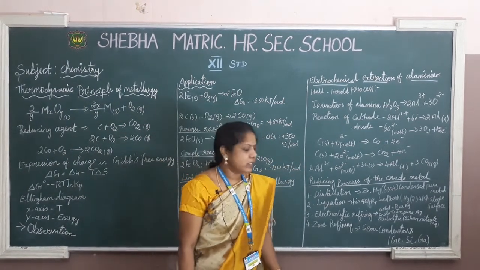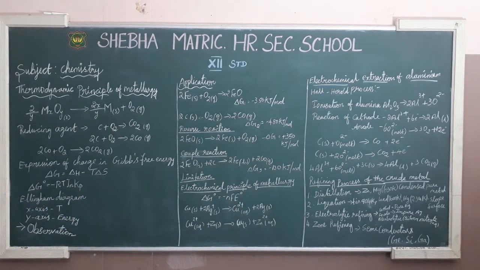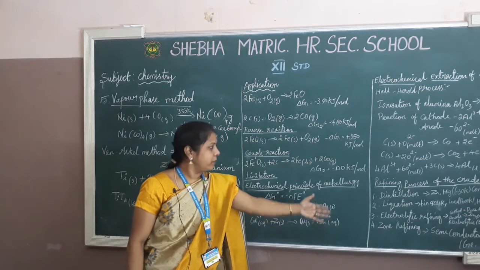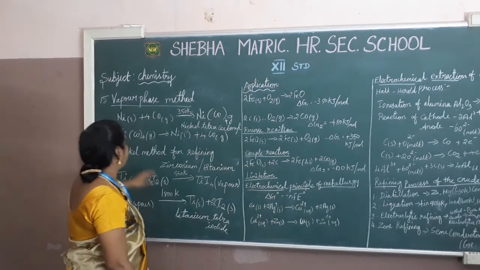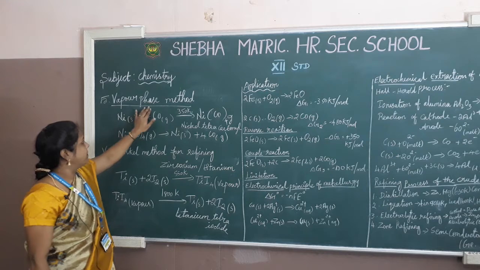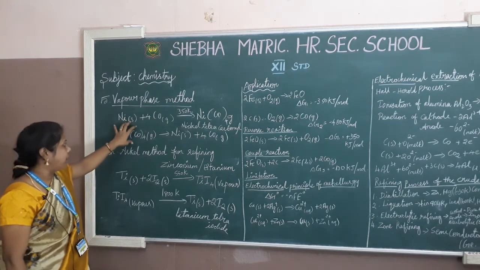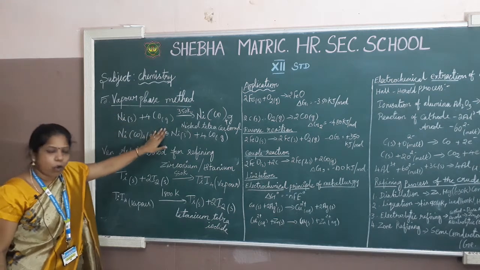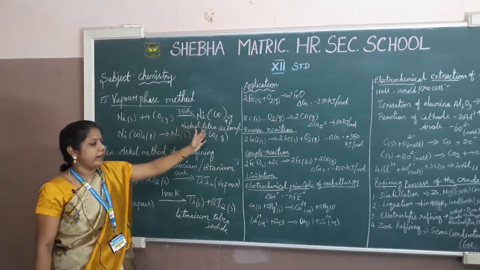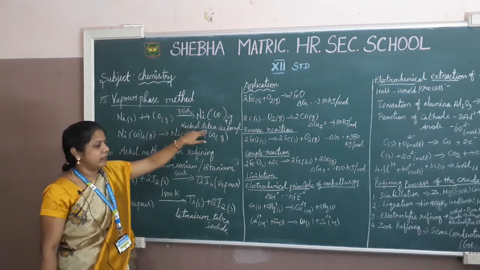The last one is vapor phase. Now go for the fifth process of refining crude metal, that is called vapor phase method. Vapor phase method is suitable for nickel metals. One of the examples: nickel solid state reacts with carbon monoxide, we can get the gaseous state of nickel tetracarbonyl, that is Ni(CO)4, called nickel tetracarbonyl.